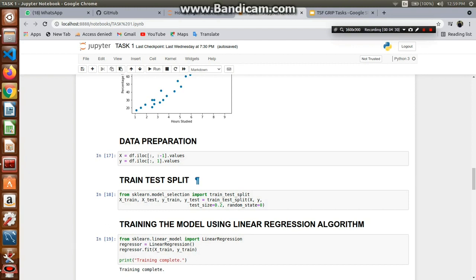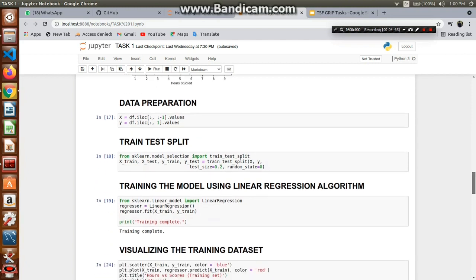But in this case we want to increase only hours, so the score will increase. So we can see that there is a linear positive relation, as the graph is going only upwards. After looking at the data and understanding the relationship, we need to prepare the data.